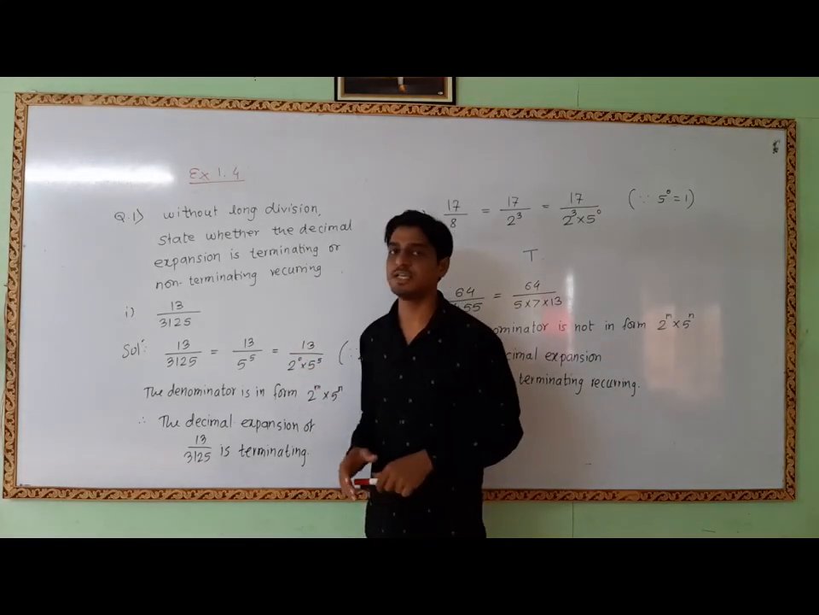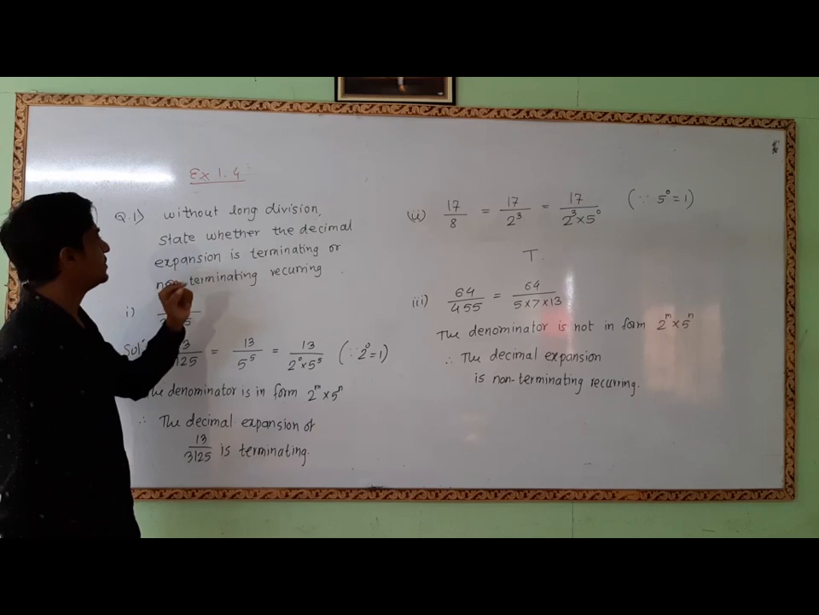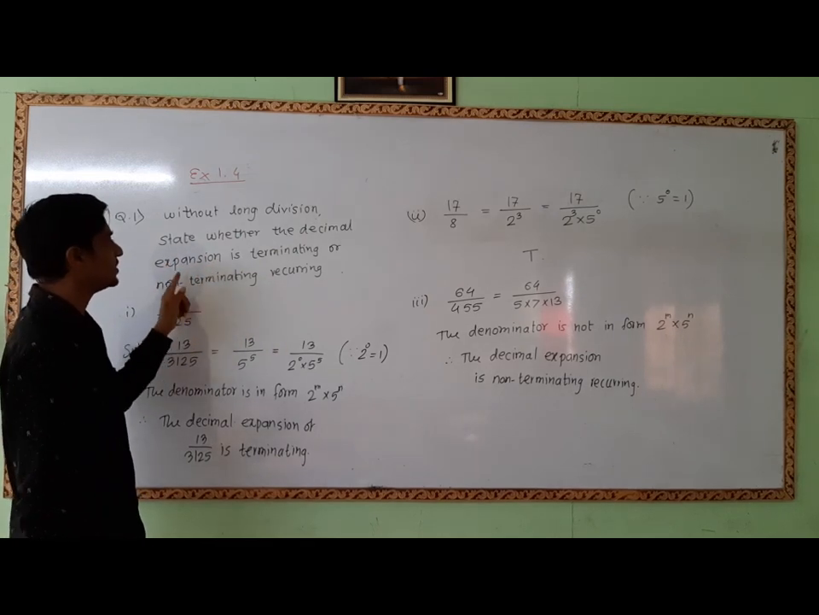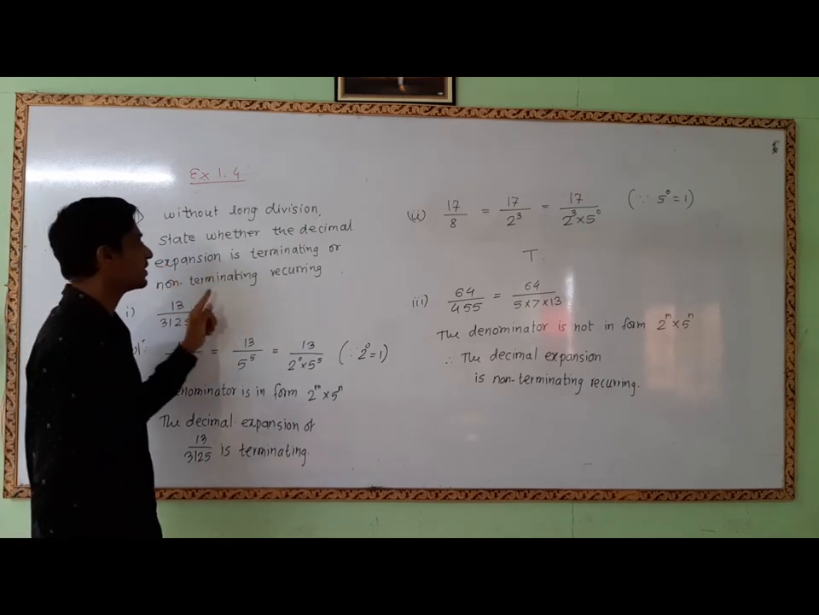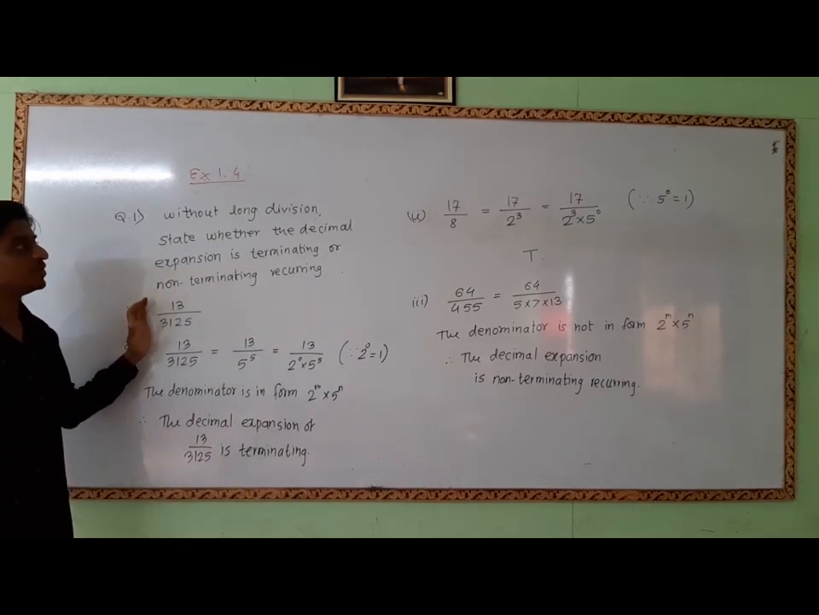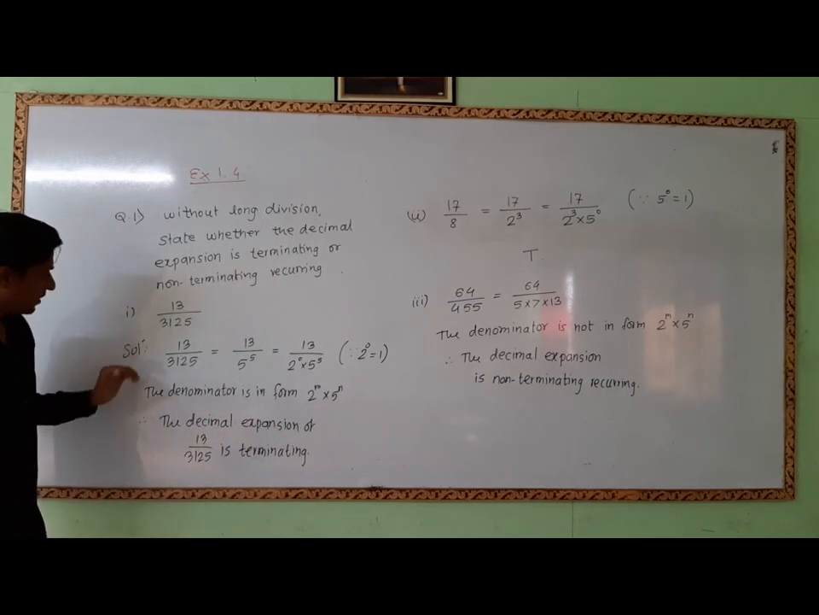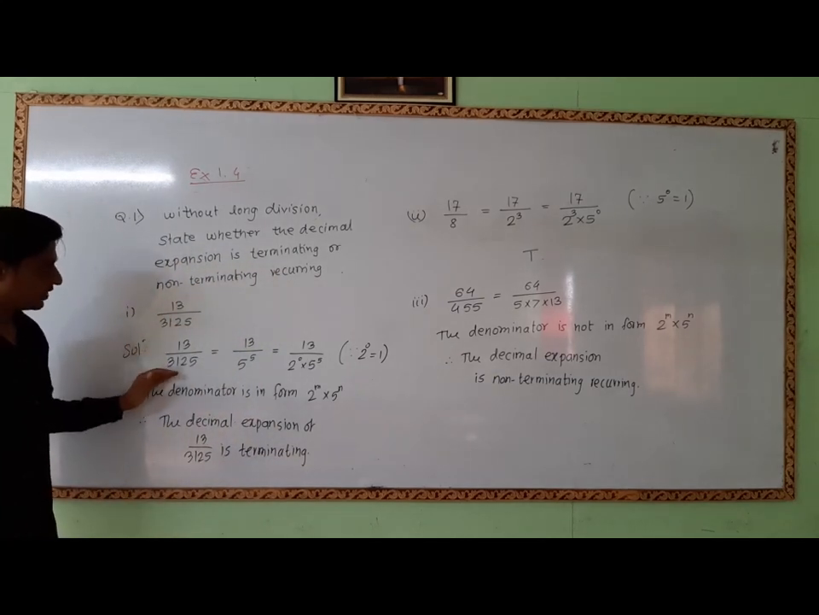Let us start exercise 1.4. First question is, without long division, state whether the decimal expansion is terminating or non-terminating recurring. The given are rational numbers and we have to check the decimal expansion of these numbers. First number is 13 upon 3125.